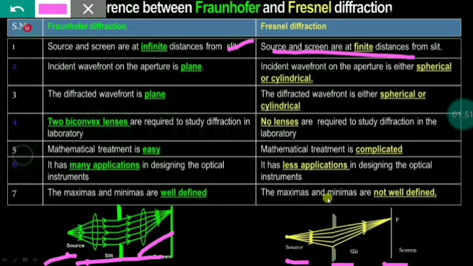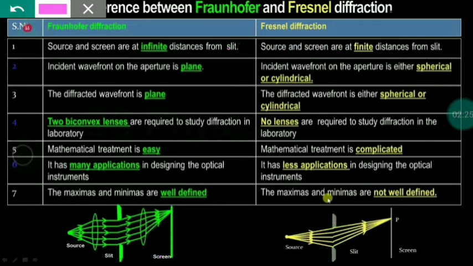And next, the incident wavefront on the aperture is plane. Here two slits are there, and this incident wavefront is plane in Fraunhofer diffraction. In Fresnel diffraction, the incident wavefront on the aperture is either spherical or cylindrical.